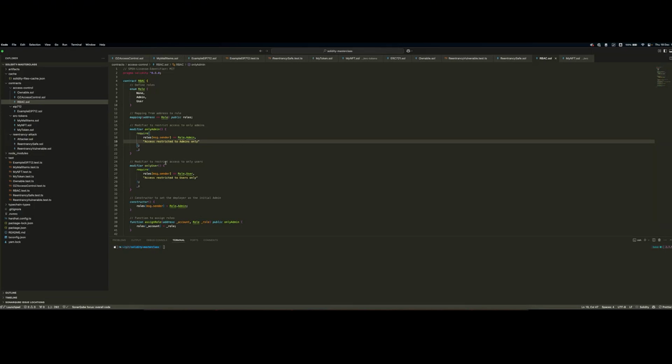Now, this is the repository I have locally. I will be sharing it with all of you. I'll actually be merging it with the repository we already shared with the previous lessons. And in this repository, you will find all the Solidity contracts we'll be looking at in this lesson. So the first thing is the role-based access control example.